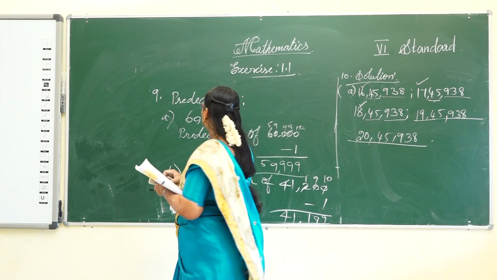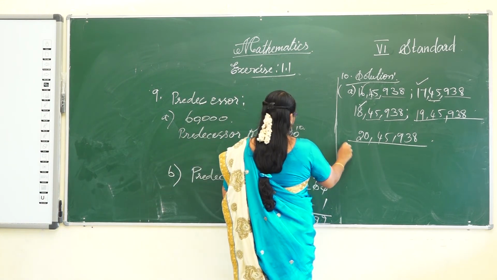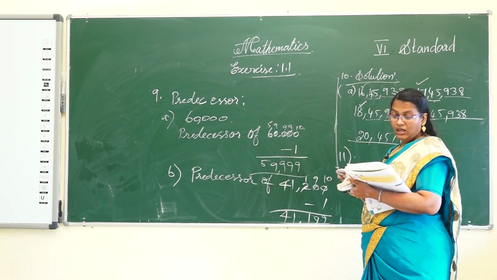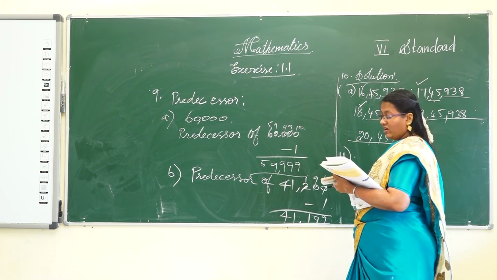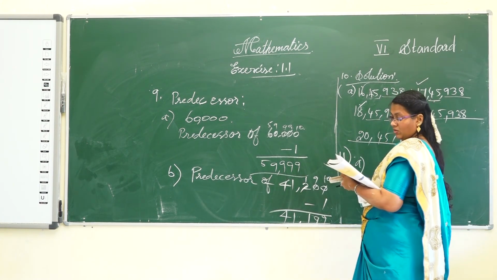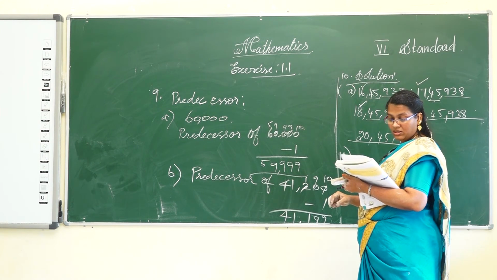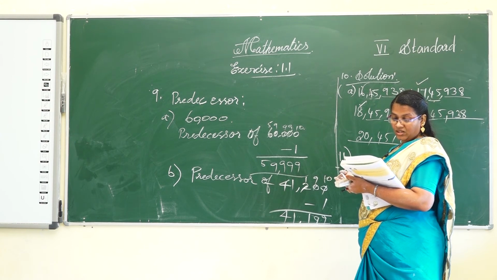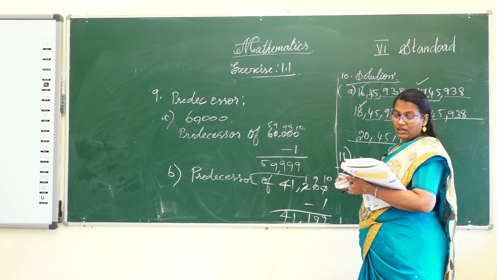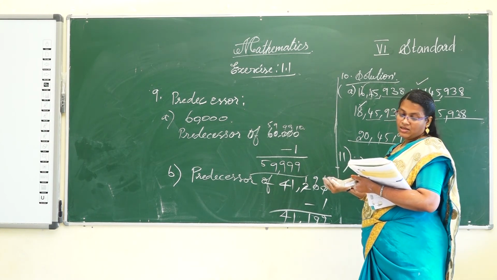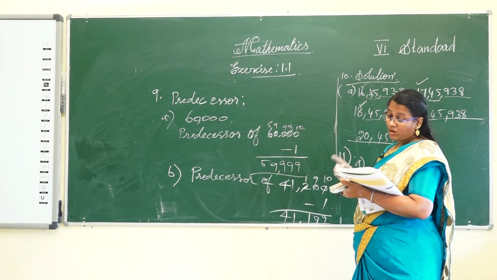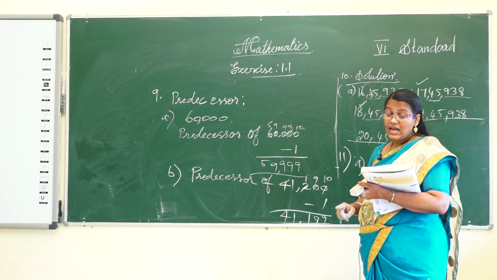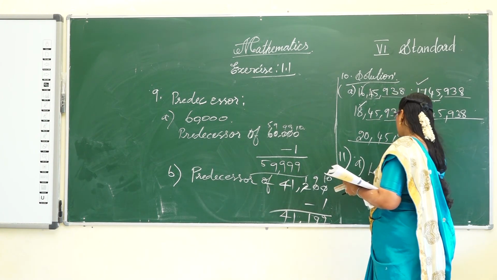Now the 11th problem: find the smallest and largest number in each of the following. Here 4 numbers are given. First, what is the largest number? All the data is in lakhs, such as 29 lakhs, 18 lakhs and 8 lakhs, and only one is in crores: 2 crore 95 lakh 35,280.